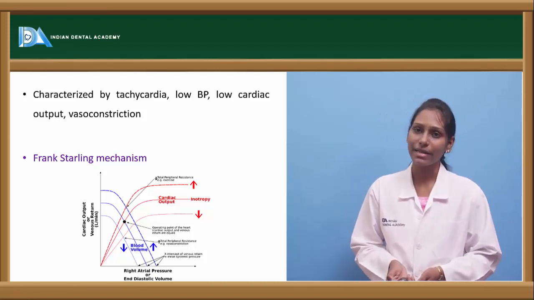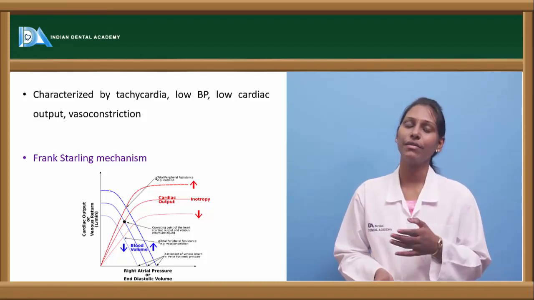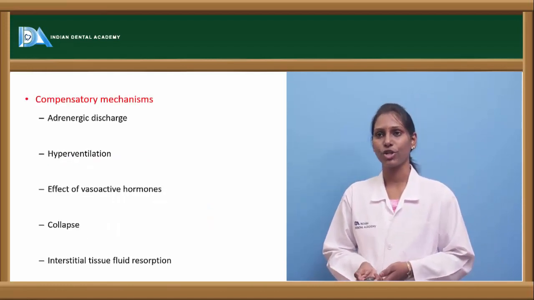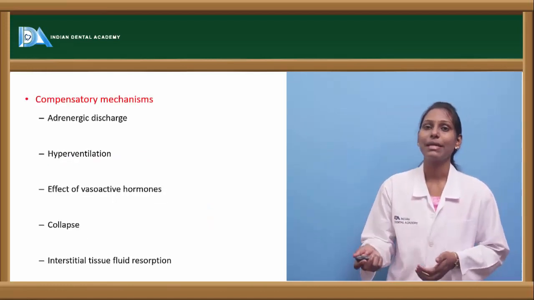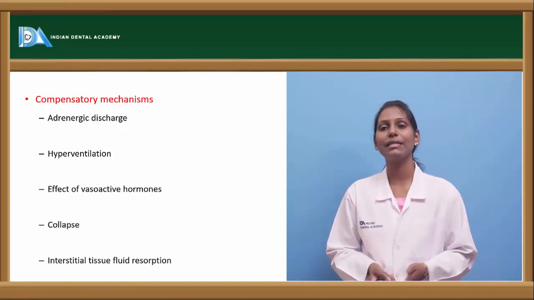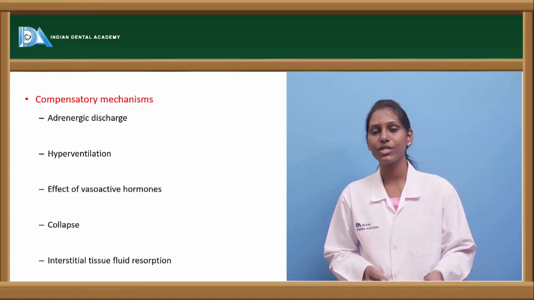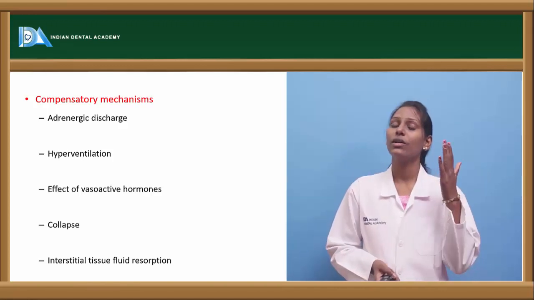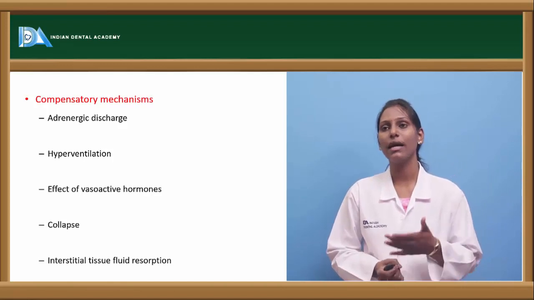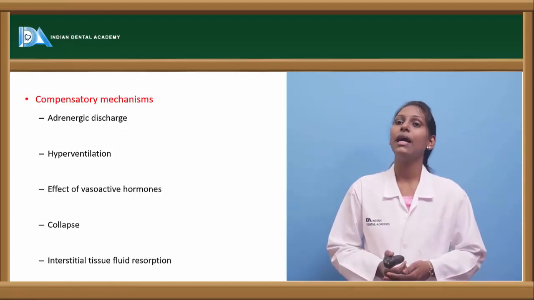This is called the Frank-Starling mechanism, which we usually encounter in case of hypovolemic shock. So what are the compensatory mechanisms that happen during this hypovolemic shock? As we have already seen, the clinical features are decreased blood pressure and decreased cardiac output. So to compensate for the decreased blood pressure, the body has this adrenergic discharge.